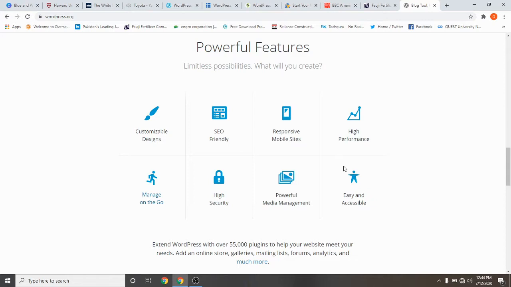Responsive mobile sites means when you open that site on your mobile phone, it should load fast and there should not be any difficulties with the user experience or the display resolution. So responsive mobile sites means if we open it on mobile, it should look nice there, and there is high performance, high security, and powerful media management.